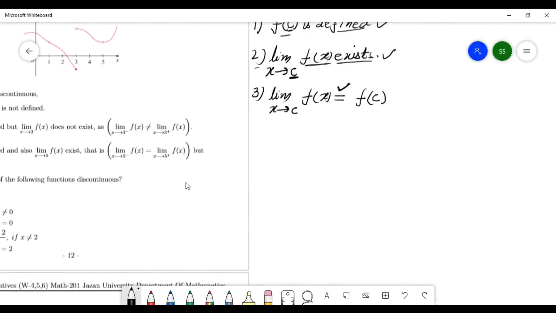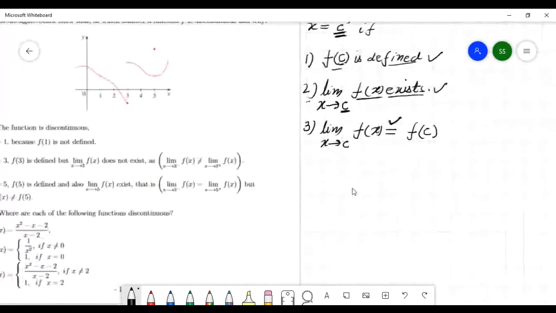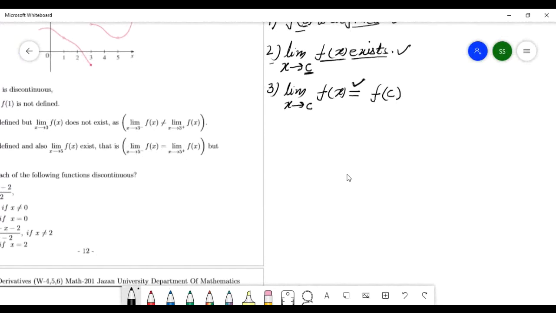If you take this example, I am taking this one. See this, this is example number. See this function, this is the graph here. I am taking this: this is the x-axis and this is y. Okay. Here 1, this is 2. Okay.